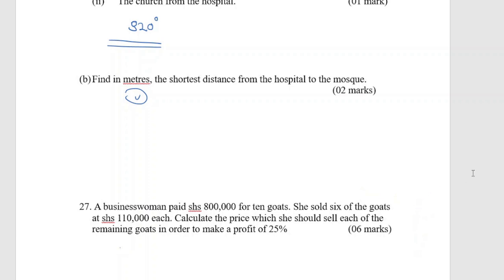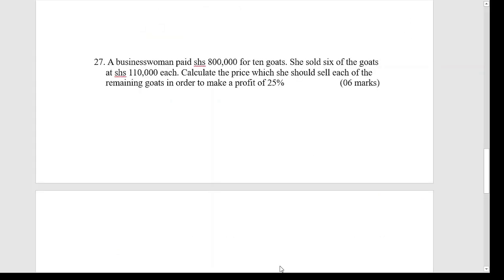Okay, now let us come to our number 27. Let us move on and see number 27. It is a logical number, very easy to do. Let us now take it step by step. It is saying that a businesswoman paid 800,000 for 10 goats. She sold 6 of the goats at 110,000 each.